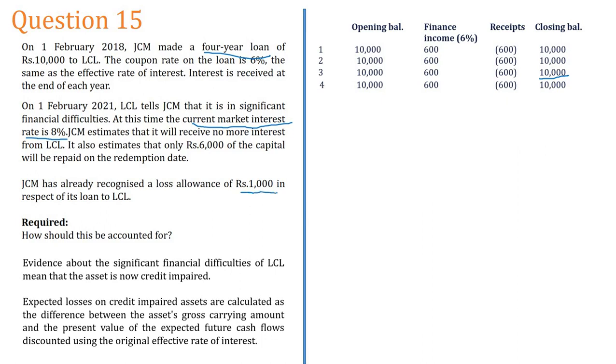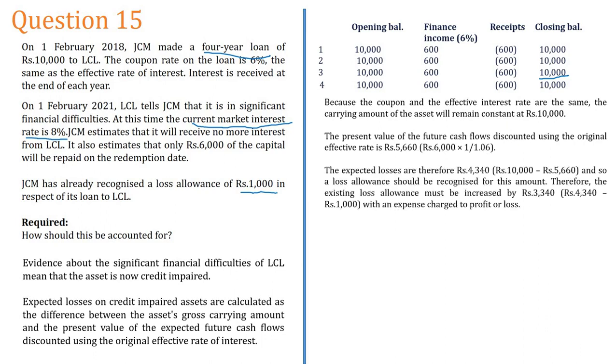At this point, I know that I am not going to receive the balance cash. Because the coupon interest and the effective rates are the same, the carrying amount of the asset will remain constant at 10,000. The present value of the future cash flows discounted using the original effective interest rate is 5,660. That is 6,000 divided by 1.06.